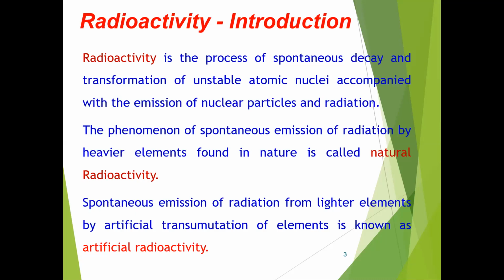The unstable nucleus wants to become stable by emitting natural substances like alpha, beta, and gamma particles, known as radioactivity. If it occurs spontaneously in nature, it is called natural radioactivity.